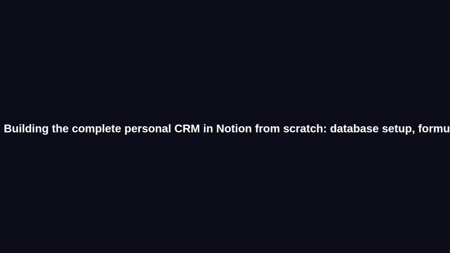Building the complete personal CRM in Notion from scratch. Database setup. Formula for auto-calculating days since last contact. Filtered views for overdue follow-ups. And a meeting prep template that pulls context before each interaction.